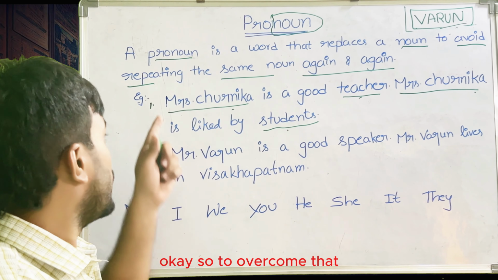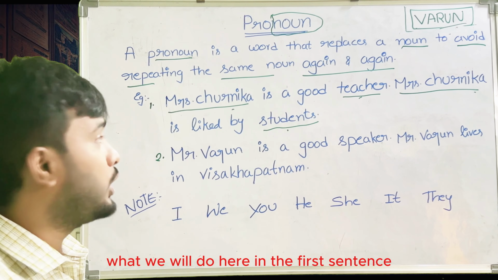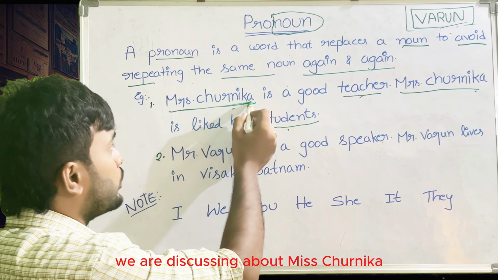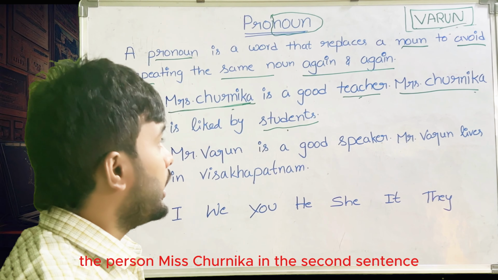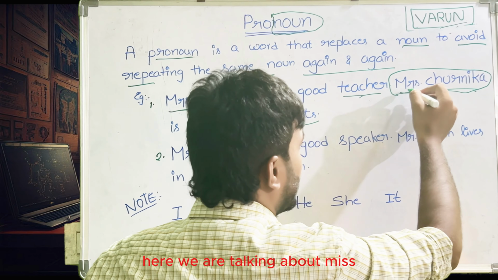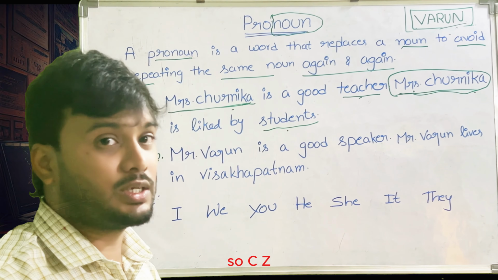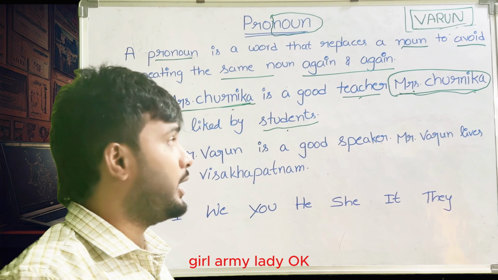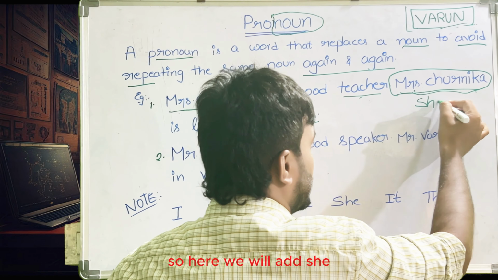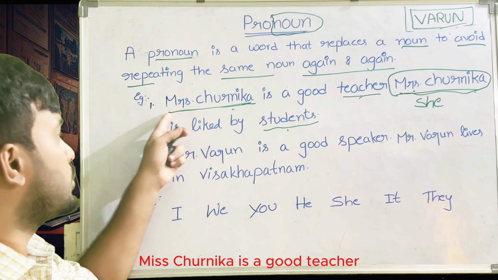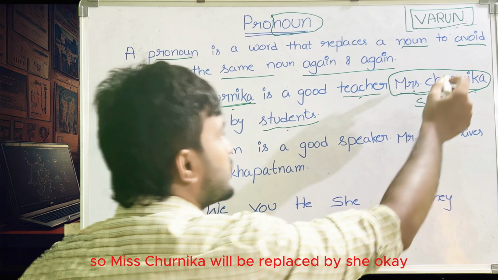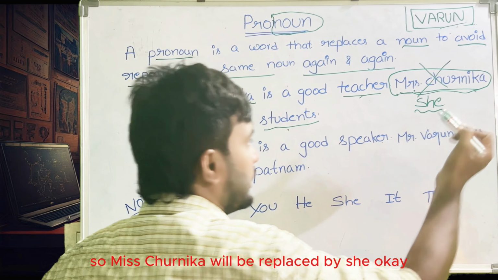To overcome that, in the first sentence we are discussing Miss Churnika, the person. In the second sentence, rather than using Miss Churnika, we are talking about a girl or a lady, anyway a female person. Miss is a female, so here we will add she. Miss Churnika is a good teacher. She is liked by students. So Miss Churnika is replaced by she.